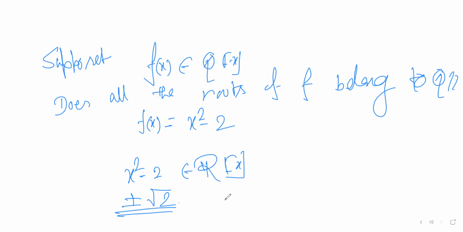And we already saw in the construction of real numbers that √2 does not belong to Q. So no root of f(x) belongs to Q. So we have an example of a polynomial where the root does not belong to the base field or base set.